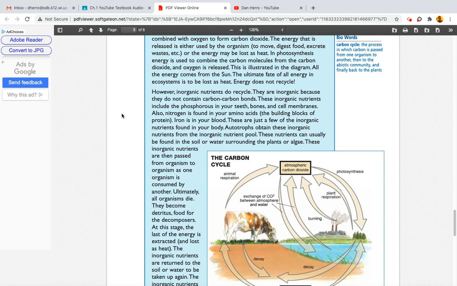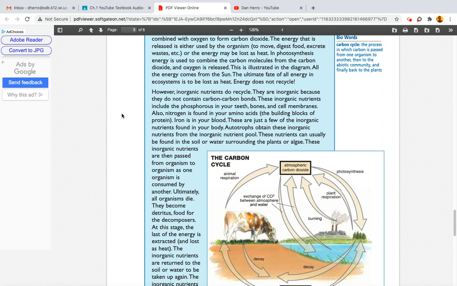However, inorganic nutrients do recycle. They are inorganic because they do not contain carbon-carbon bonds. These inorganic nutrients include the phosphorus in your teeth, bones, and cell membranes. Also, nitrogen is found in your amino acids, the building blocks of protein. Iron is in your blood. These are just a few of the inorganic nutrients found in your body.